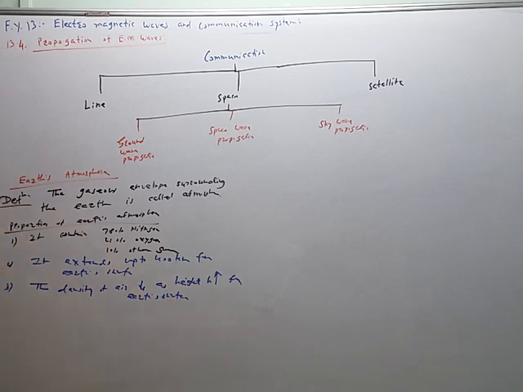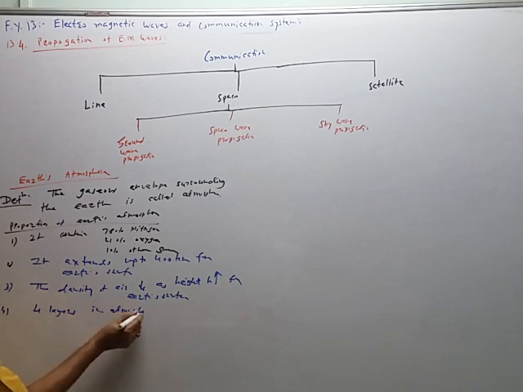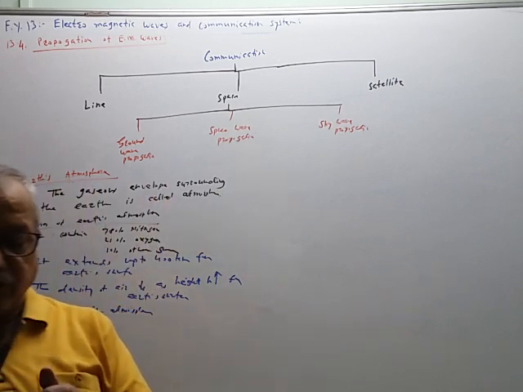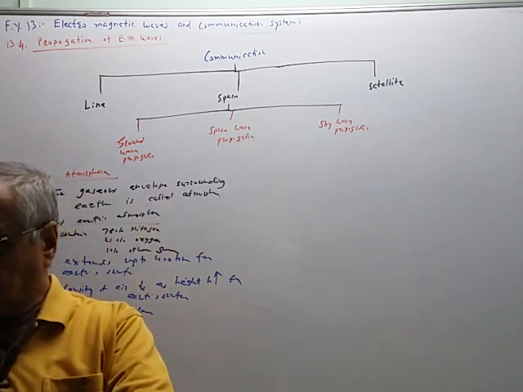There are total 4 layers in atmosphere. So what are these 4 layers? That now we have to see.